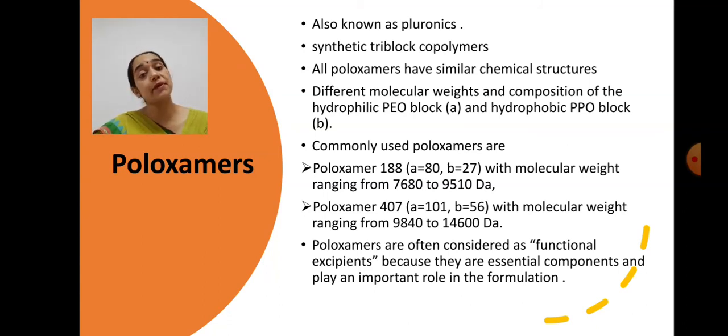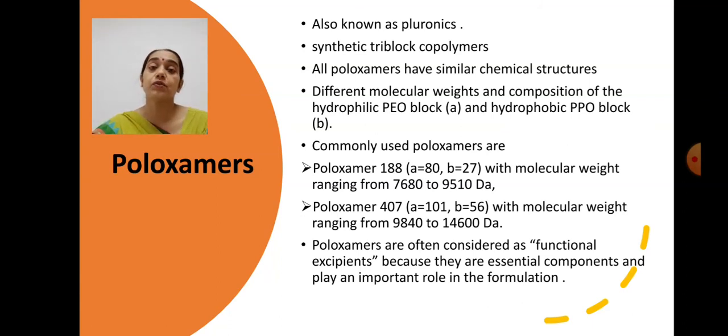So the poloxamers have the same chemical structure, but the difference is in the linkage of the different kinds of fractional units, and the difference in these fractional units leads to the generation of different kinds of poloxamers. In the pharmaceutical industry, the commonly used poloxamers are poloxamer 188, which contains a hydrophilic polyethylene oxide block of 80 units, while 27 units of the PPO block copolymer unite together, and it will yield a poloxamer 188, which has a molecular weight ranging from